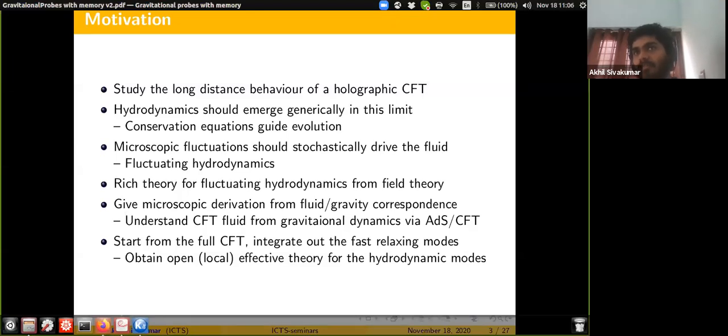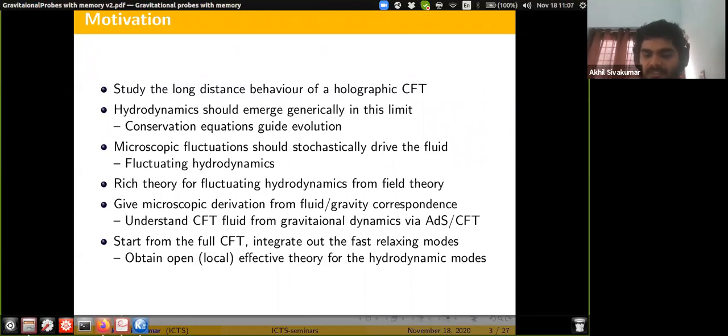They would relax over the temperature time scale, and are not relevant in the hydrodynamic limit. So our aim would be to first separate out the physics where things decay fast and where things are long living like the fluid modes, and integrate out the fast modes.